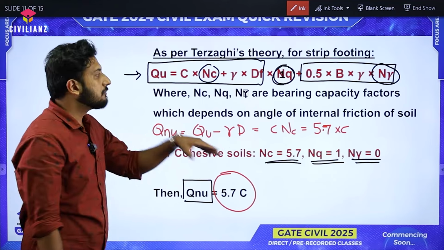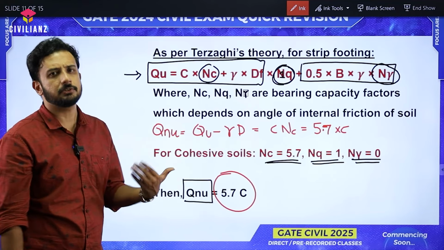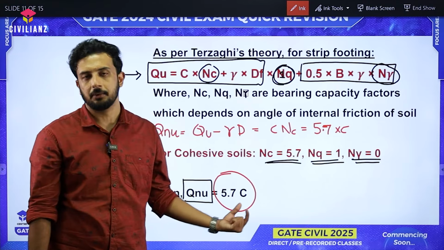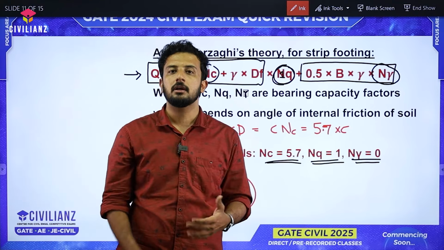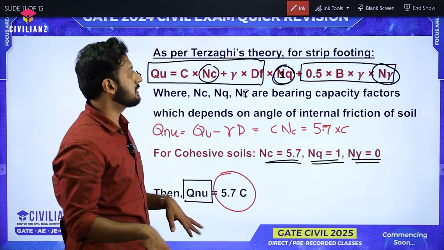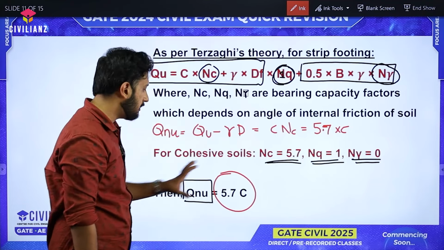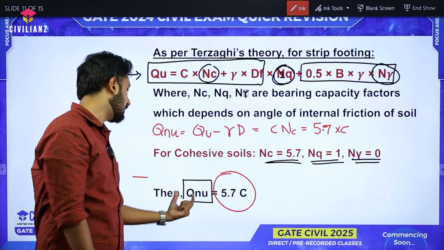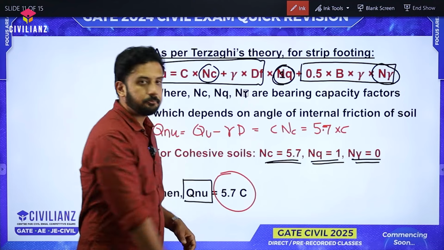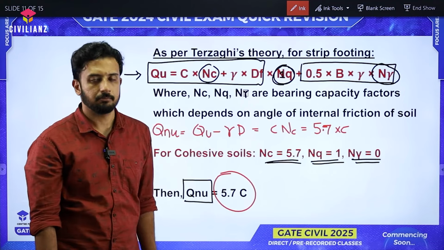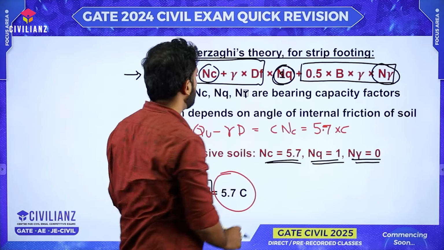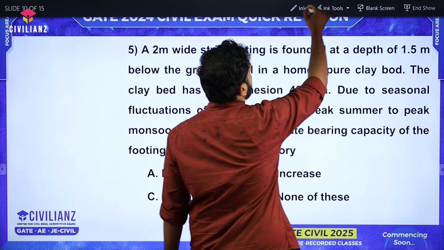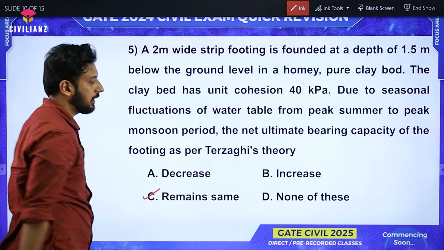What is the meaning of this? For a pure cohesive clay or pure cohesive soil, which is nothing but pure clay, the net ultimate bearing capacity will be equal to 5.7 C, which means it's independent of the dimensions of the strip footing. Dimensions in the sense D and B, because in the ultimate bearing capacity we are having those terms, but in the net bearing capacity we don't have that. It depends only on the value of the cohesion of the given clay. That's it. Okay, so going back to the question, which option will be correct? Remains same, right? Because it is independent of the dimension. So option C will be the final answer.